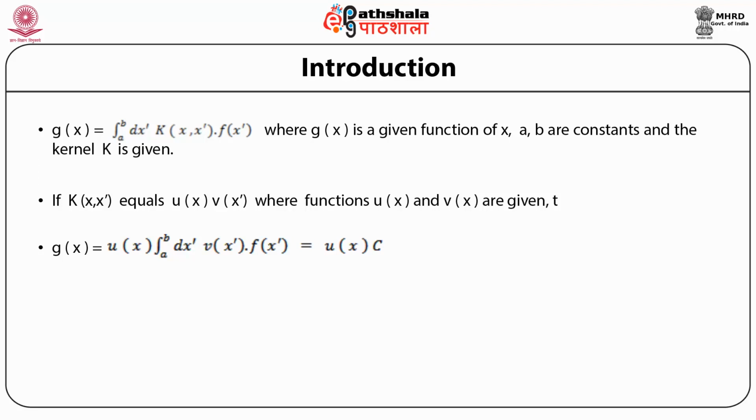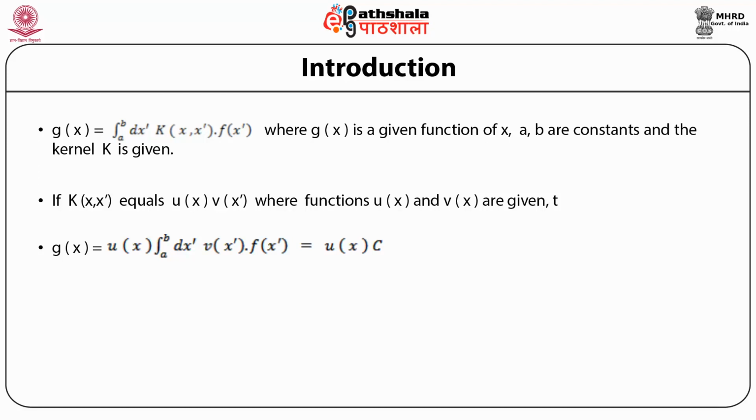Then we can write g(x) as, since k is now the product of two functions, the u of x can be taken out of the integral sign, and therefore g(x) is equal to u(x) multiplied by an integral over dx prime from a to b of v(x prime) f(x prime).